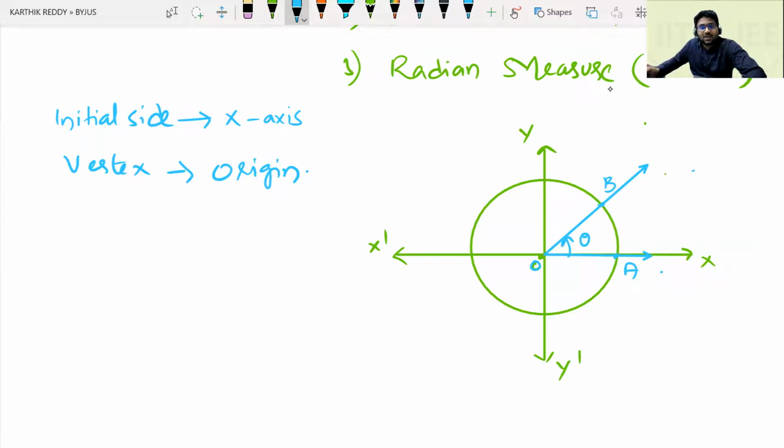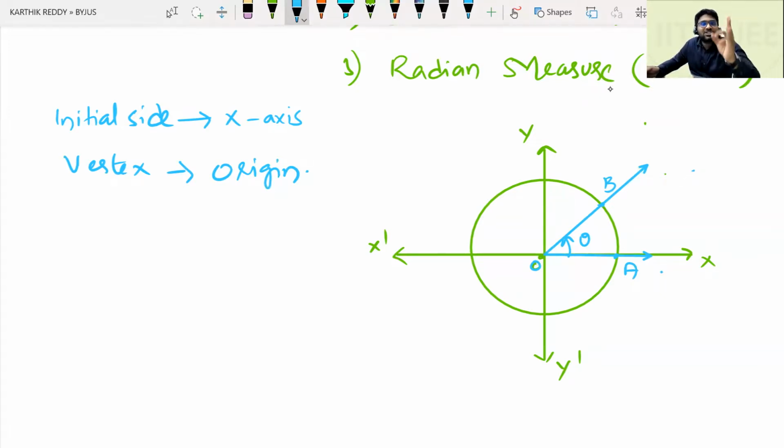Let theta be the angle. Here angle theta is said to be in standard position because the initial side of the angle theta is taken as the positive x-axis, the vertex of the angle theta is the origin, and the terminal side is rotating in the coordinate plane. Then we say that an angle theta is said to be in standard position.